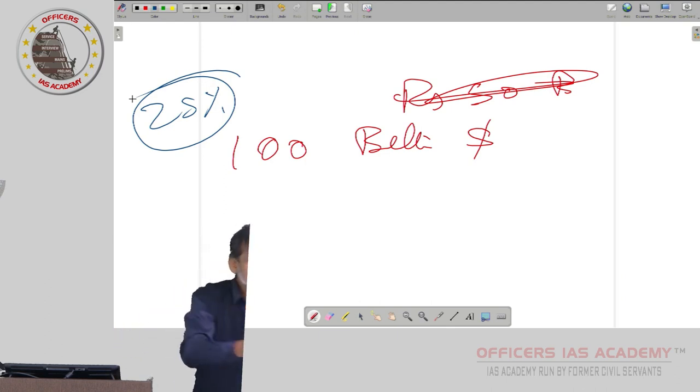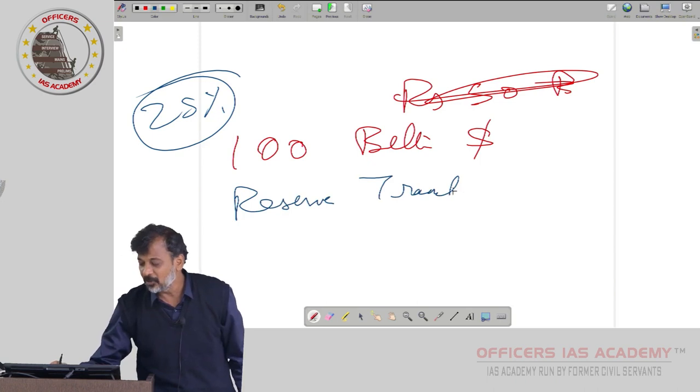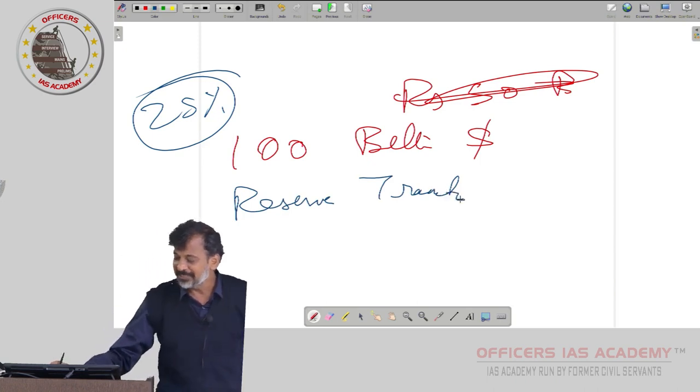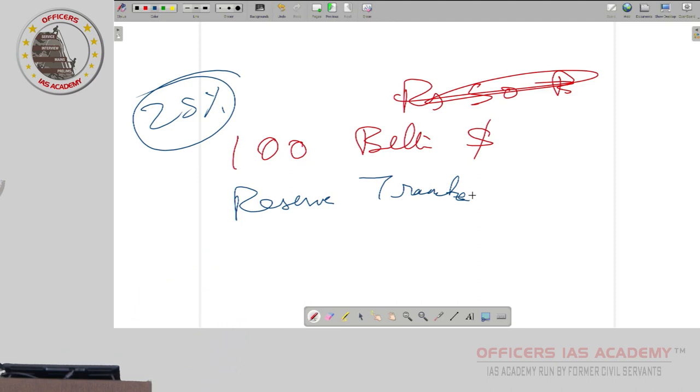This is tranche, means part. Tranche they call. Tranche means a part. So 25% reserve tranche. 25% of your quota is called the reserve tranche. Okay. For that you don't need to pay any interest.